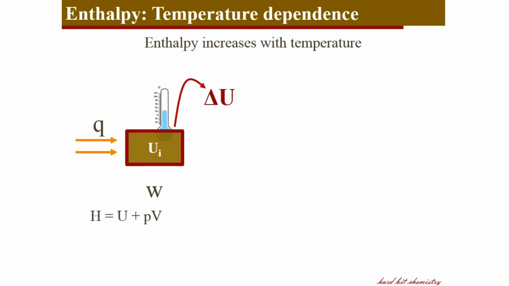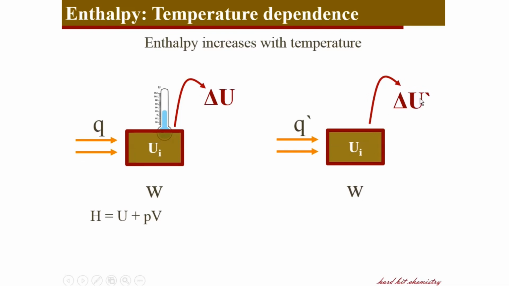Now consider the same system but absorbing a higher amount of heat and doing the same amount of work as before. Now you see a higher internal energy is stored, that is, a higher change in internal energy can be observed than in the previous case. This will reflect as a higher temperature of the system in the final state. And that is, enthalpies of the system will be different in the first case and in the second case. That means the enthalpy of the system H is dependent on the system temperature.